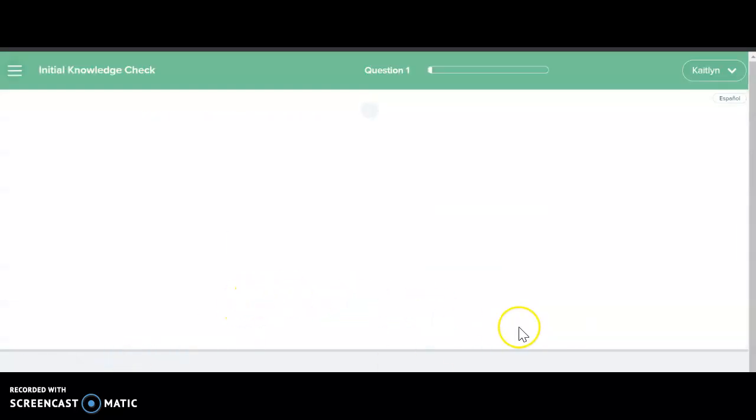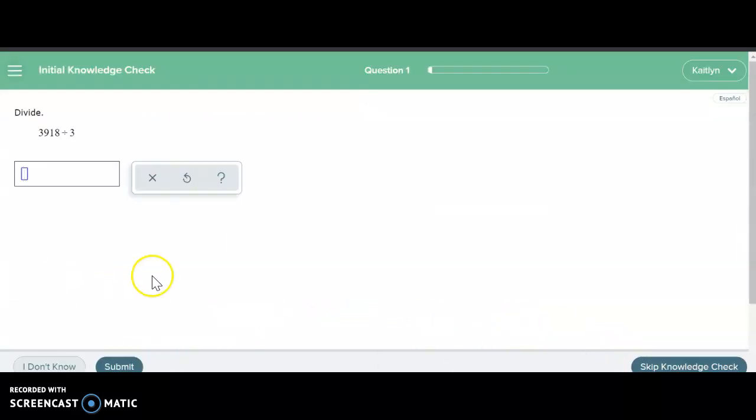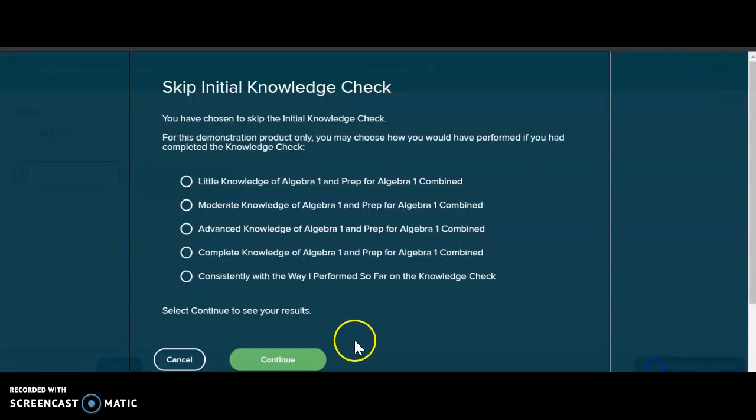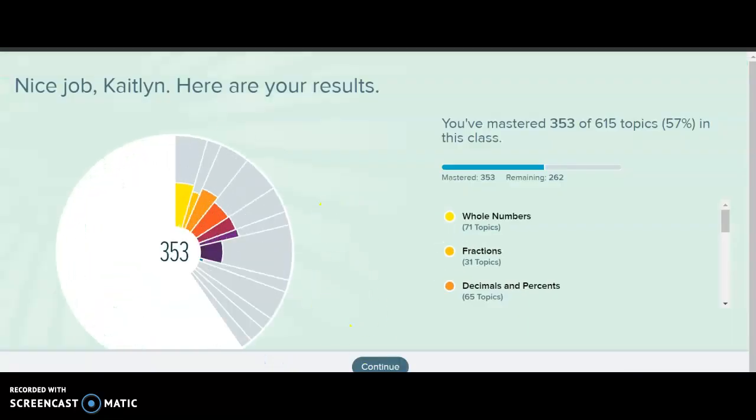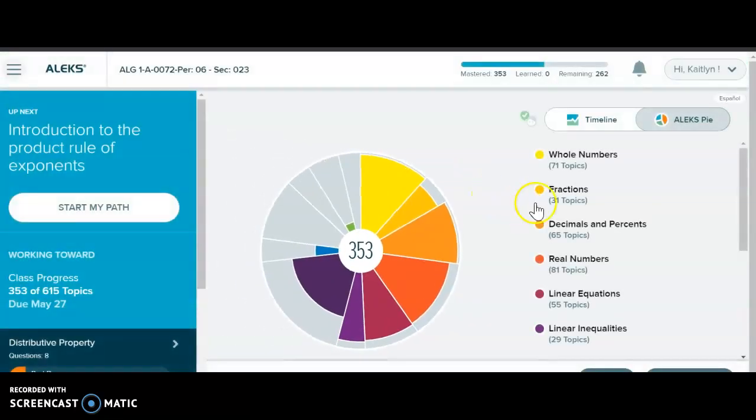Then we're going to go through, you're going to click start. You have to answer. I'm skipping it for this demonstration. I'm just going to say I know, because I'm doing a testing screen. So now, this is what your screen is going to look like. It is going to say start my path, or it may say continue my path. Either way, you click here, okay?